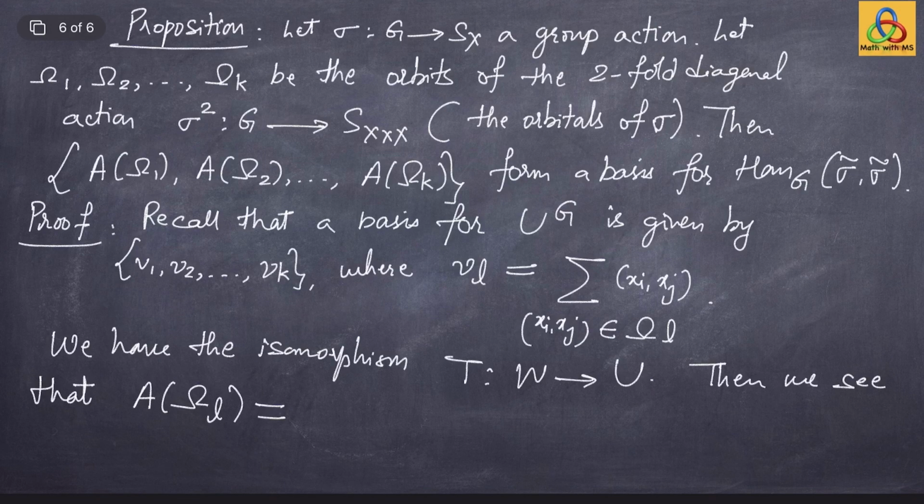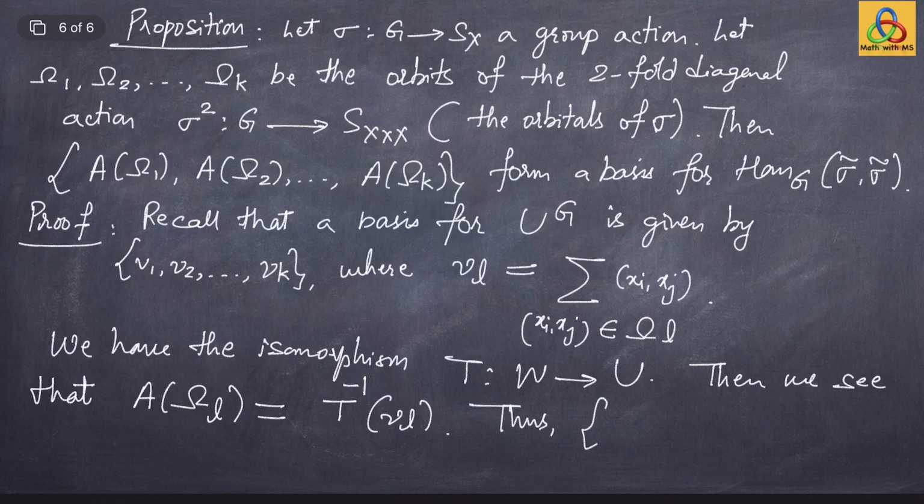We have this isomorphism T from W to U. Then we see that the matrix A of omega L that I defined earlier is simply the pullback of this T, so T inverse of VL. Because under an isomorphism of two representations, the fixed point space will go to the fixed point space, and therefore the basis of the fixed point space will also go to a basis of the fixed point space. Thus